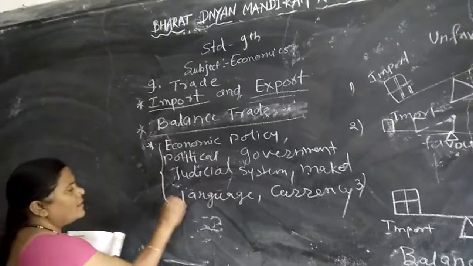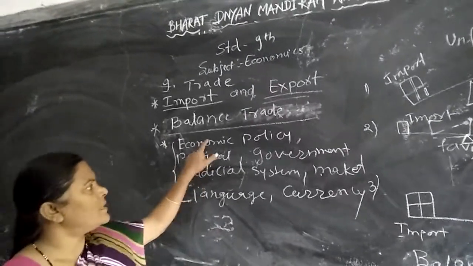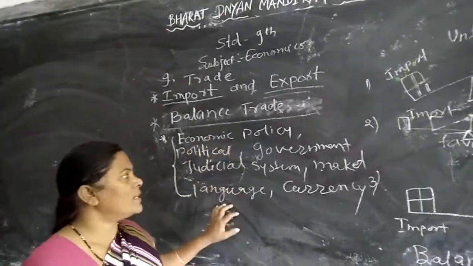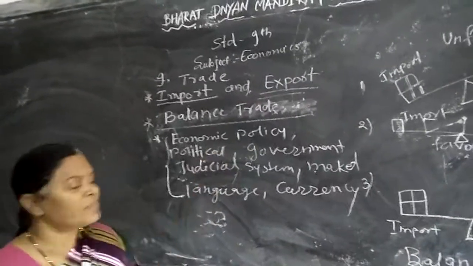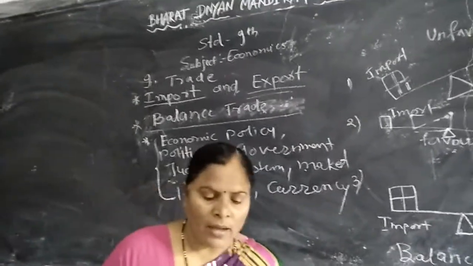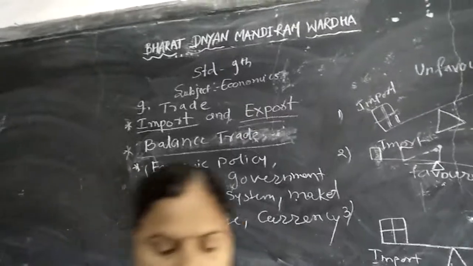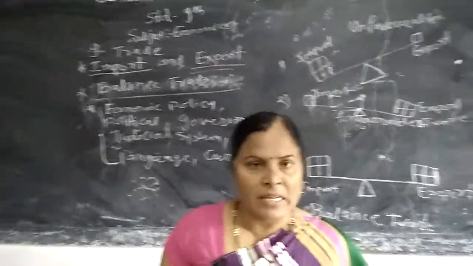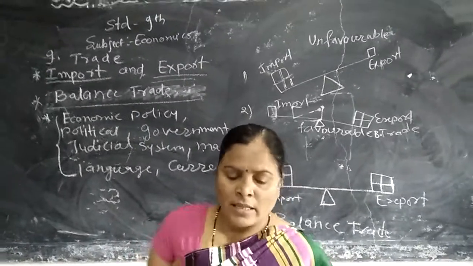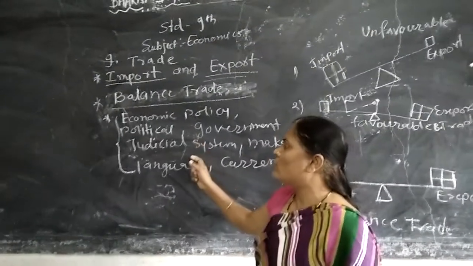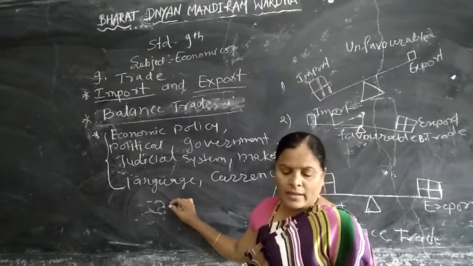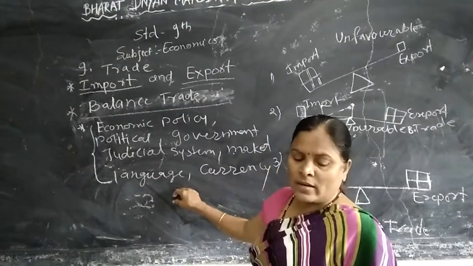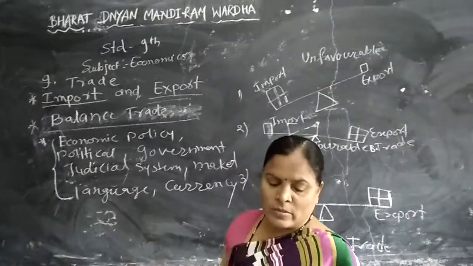These factors influence trade. For example, economic policy, government policy, market, laws, judicial system, currency, and language all influence trade. And the political relation between the two countries also influences trade.